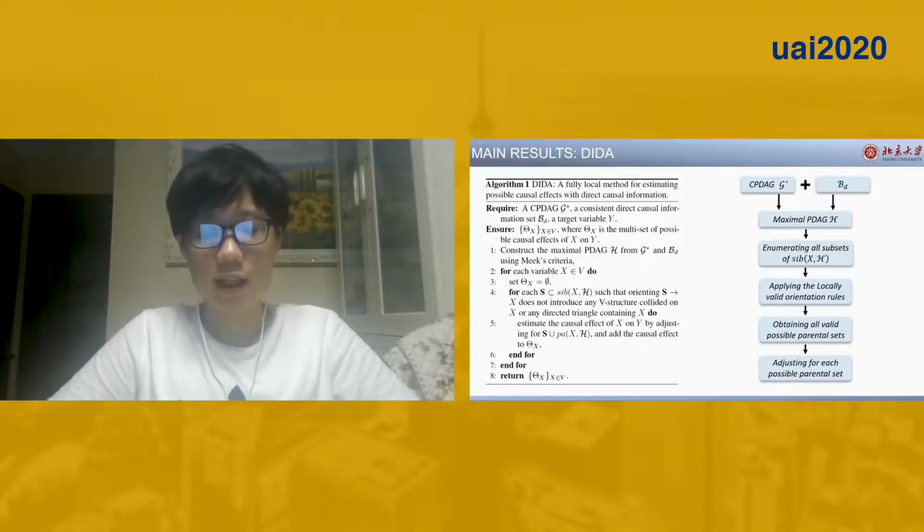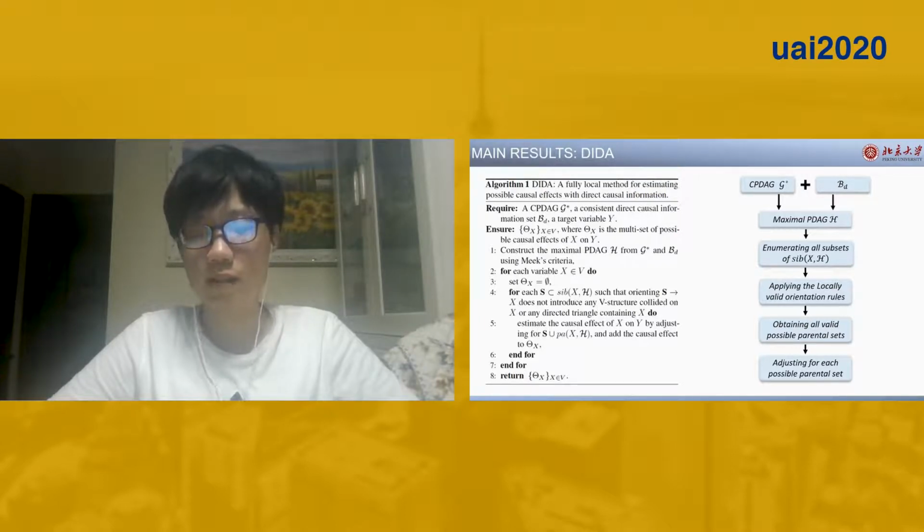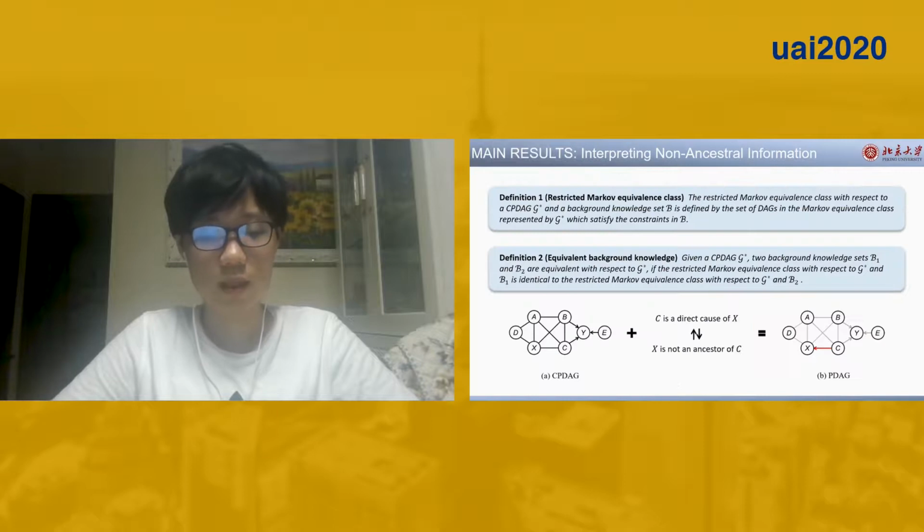Now we can extend IDA to deal with direct causal information. We call this algorithm DIDA. The procedure is simple. We enumerate all subsets of X's undirected neighbors and apply Theorem 1 to check the validity of them. Then we adjust all those valid parental sets.